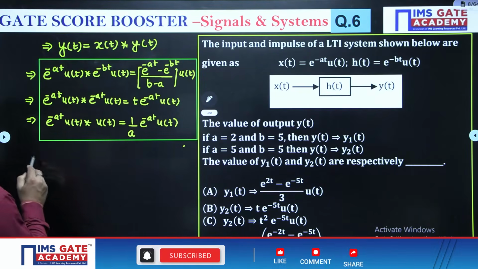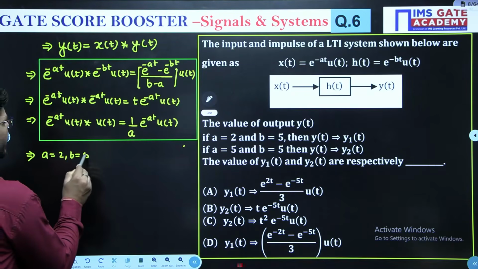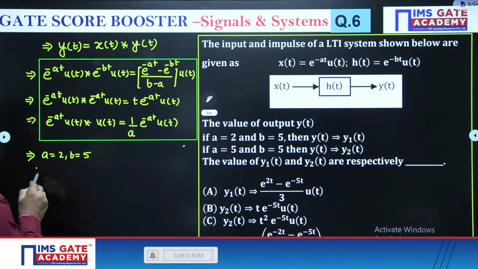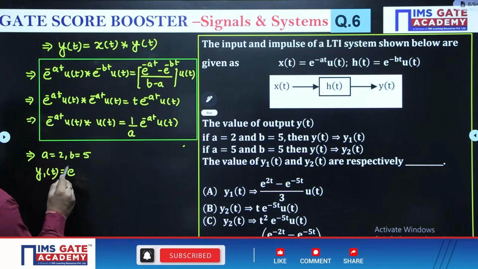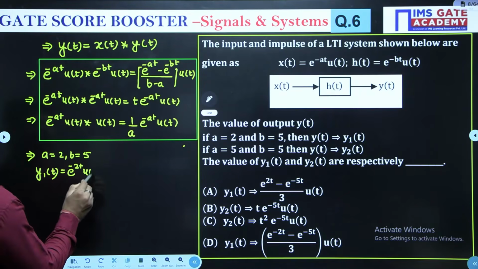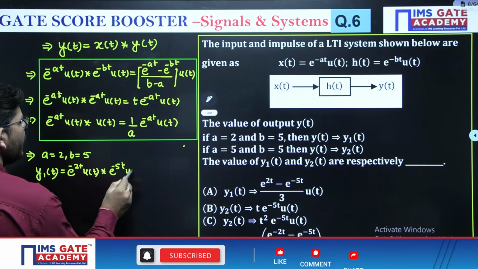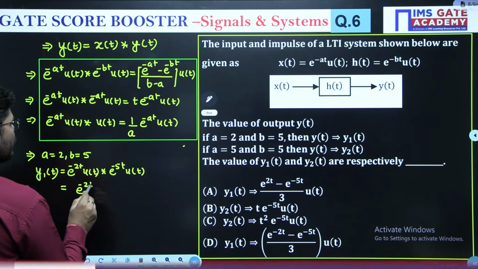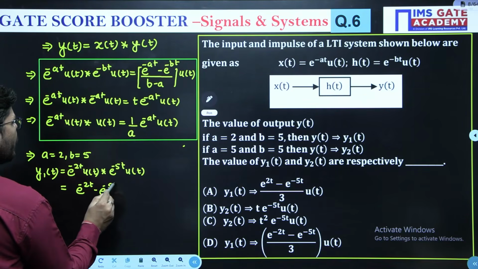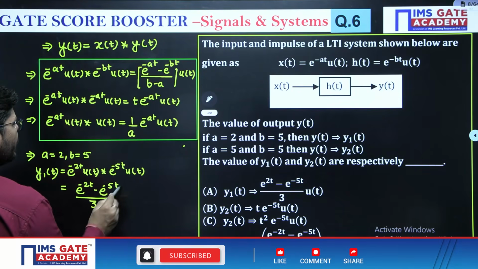So in case number 1, when A is 2 and B is 5, what will be y1(t)? y1(t) will be the convolution of e^(-2t)u(t) and e^(-5t)u(t). So it is going to be (e^(-2t) - e^(-5t)) divided by b - a, and that will be 3.